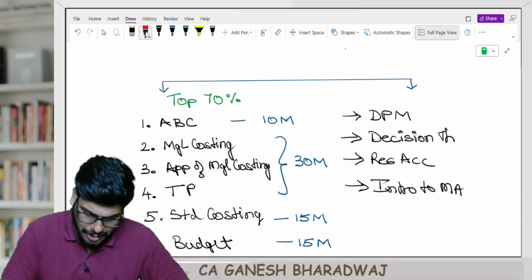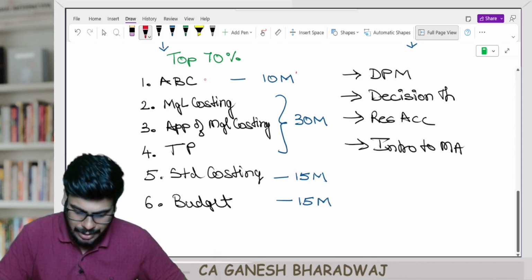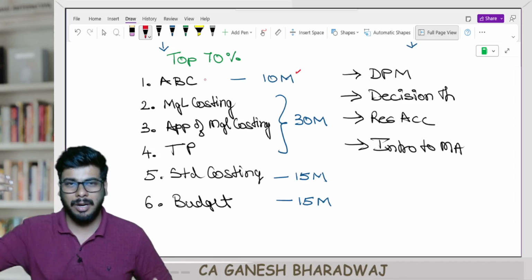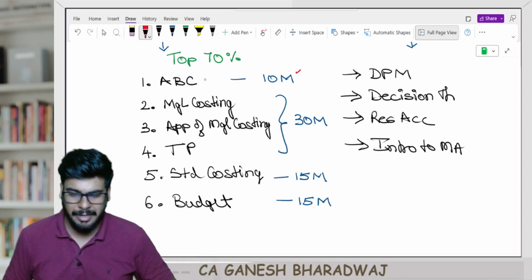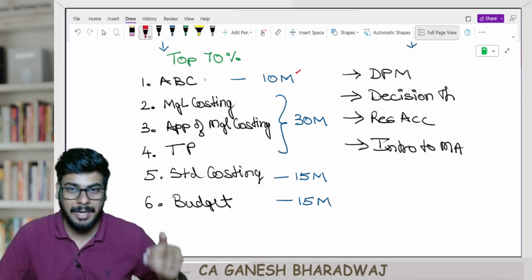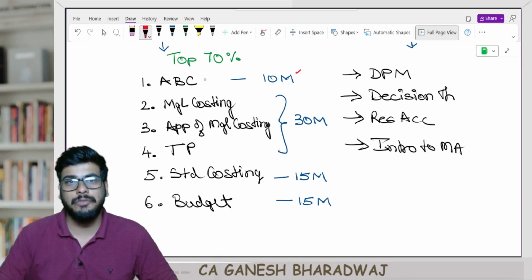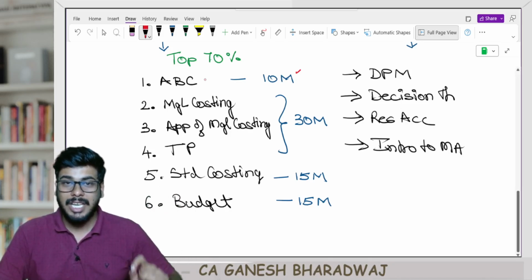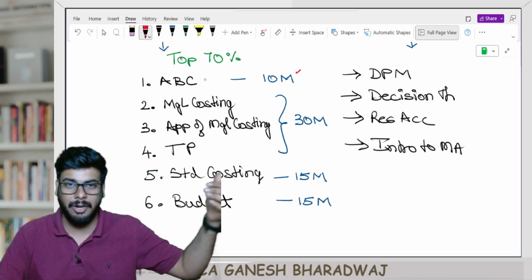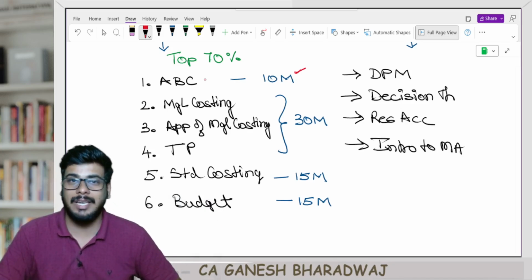Now, purely based on that categorization, first I would suggest you guys do ABC, right? Predominantly we are going to follow the same order that is there in the study material, but I'll tell you a few changes here. First, follow ABC. By ABC I mean activity based costing, a relatively smaller chapter, so you will be able to score 10 marks. Now, if you have finished paper 8, that is, if you have prepared for group 1, I would suggest that you start with ABC.